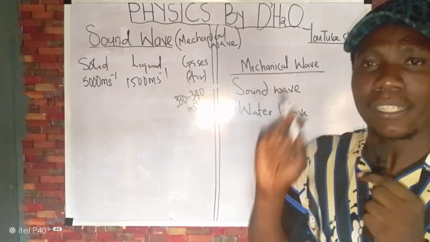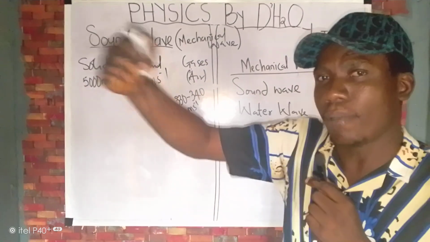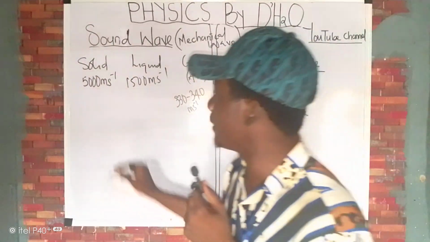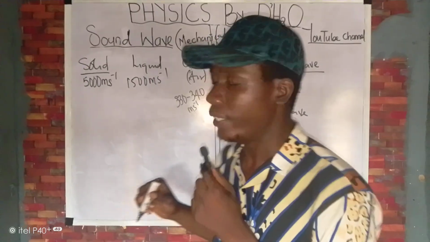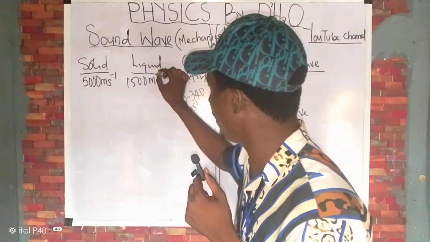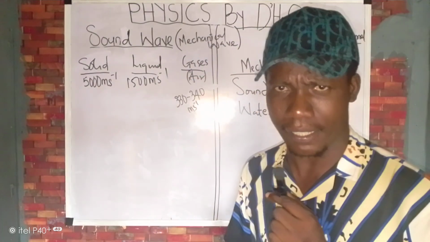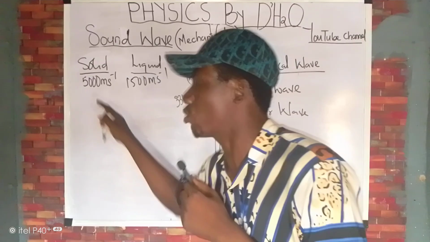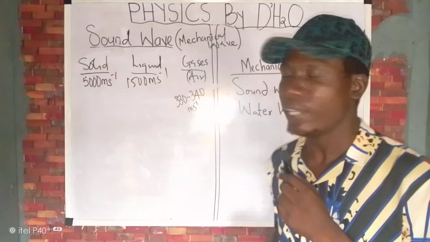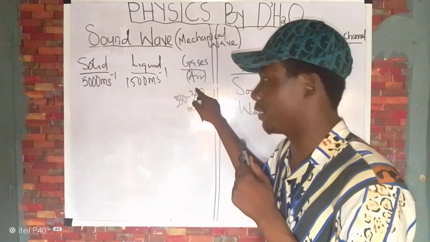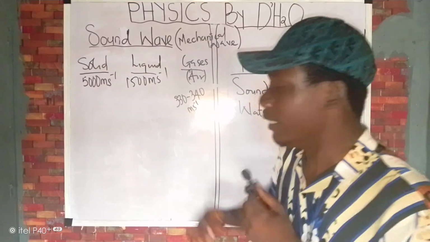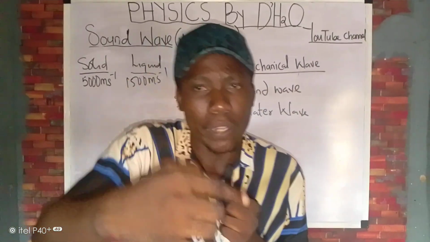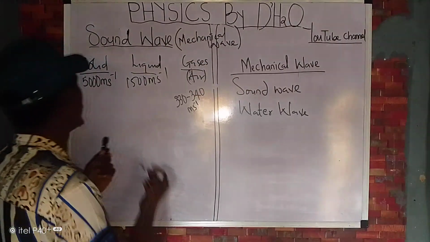So take note that sound wave, unlike electromagnetic wave, can be propagated through solid material. It can be propagated through liquid material and even through gases. Again, you see that sound travels fastest in solid than in liquid, and it moves faster in liquid than in gas. That is to say that the material through which sound wave travels fastest is solid.